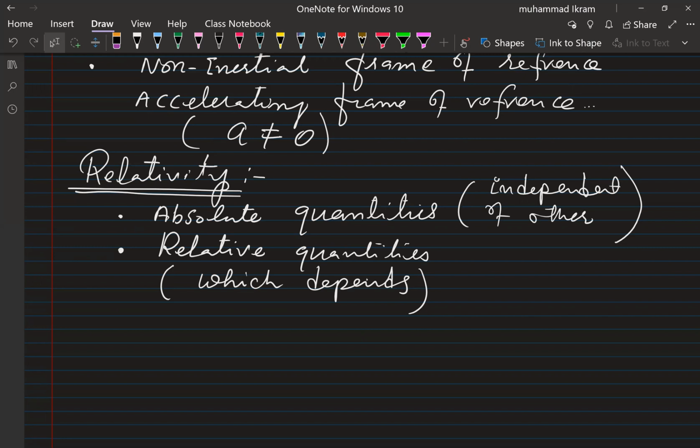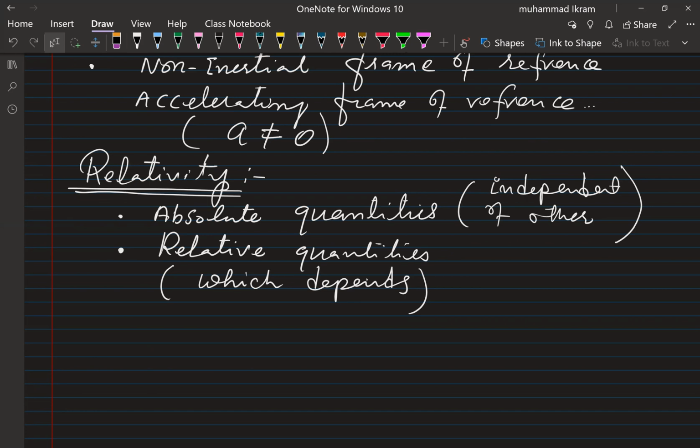Similarly, I can explain, for example, the motion of the aeroplane with respect to the airport. We say that the airport is stationary, and this is why we can say that the aeroplane is moving. So we explain the motion of the aeroplane relative to the airport.